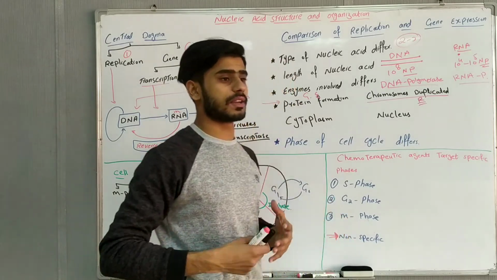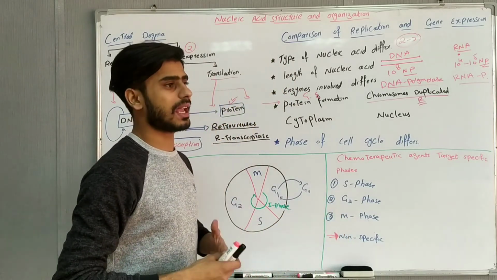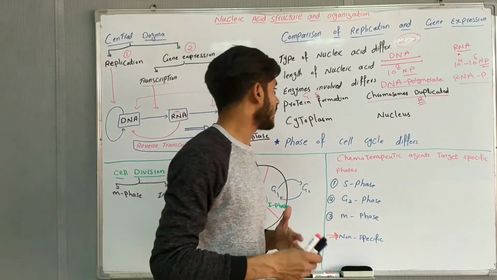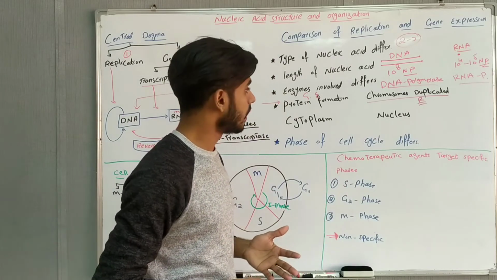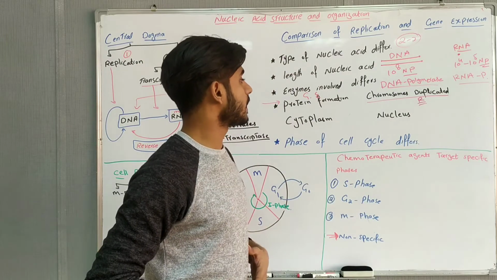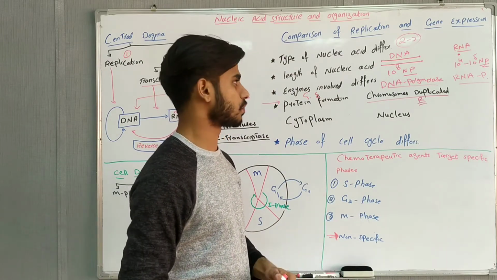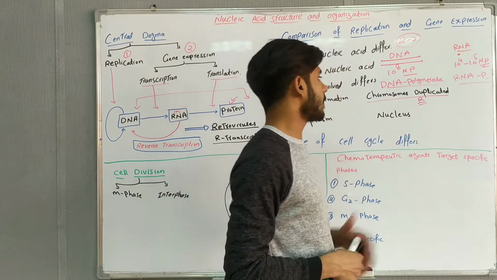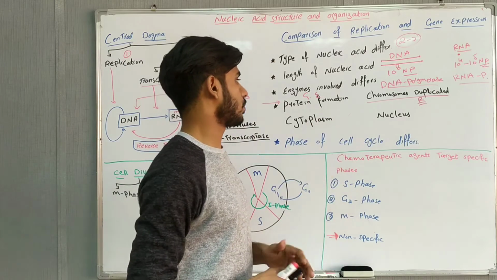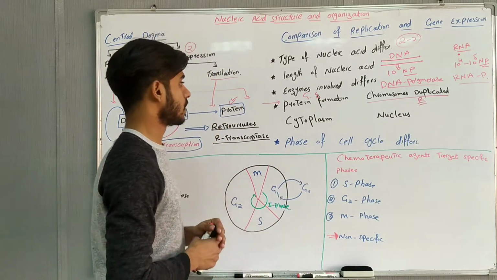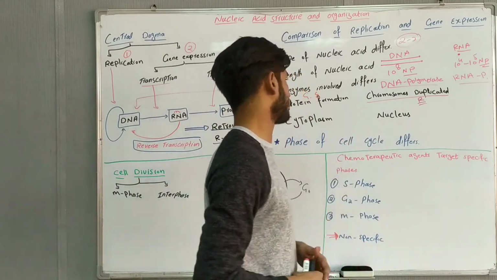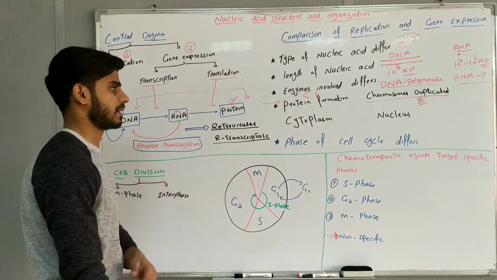Let's suppose the liver has different proteins, the stomach has different proteins. So gene expression will produce different proteins for different organs. But chromosomes are the same in our body. Every cell has the same chromosomes, so during replication the same chromosomes will be produced. So there is a difference between protein formation and chromosome duplication.